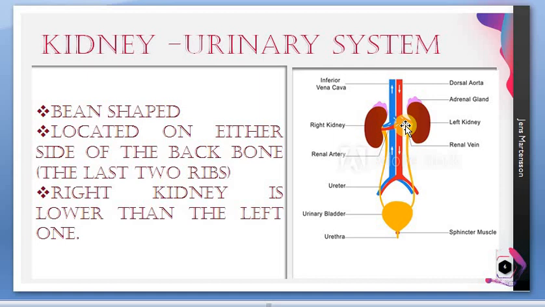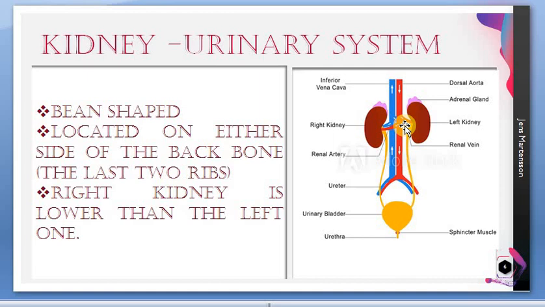And then one more important thing that you need to know here is the right kidney is slightly lower than the left one. What is the reason? This is a very commonly asked question. The simple answer is that it is to accommodate the liver.